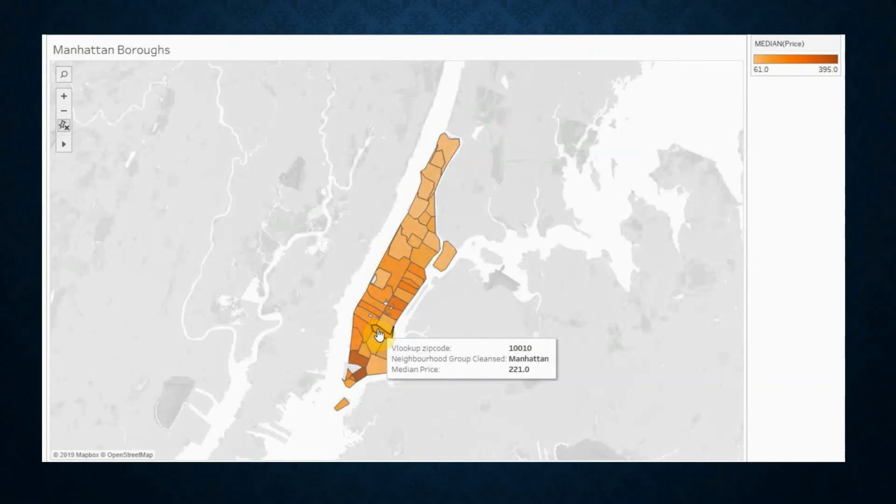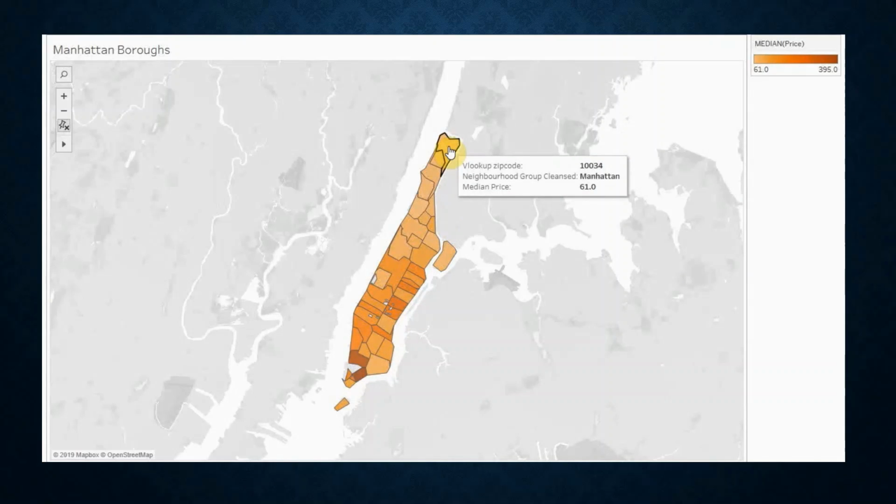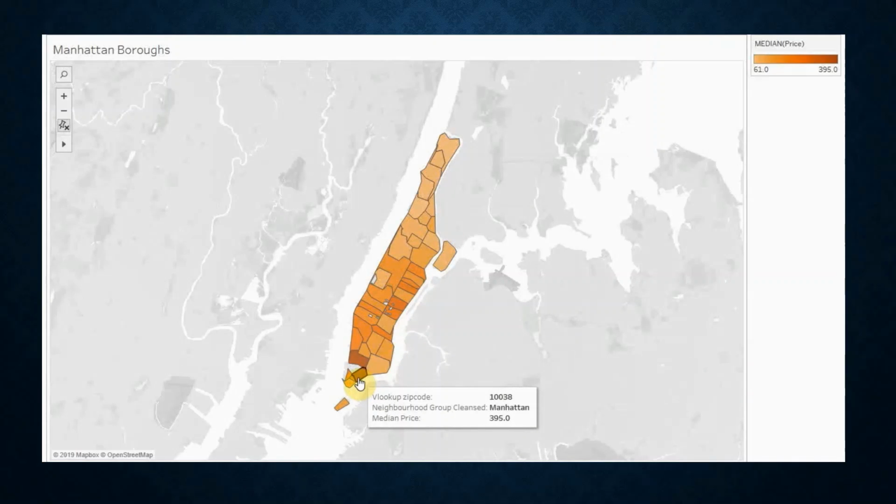This could be because the land area in Manhattan is smaller and it is densely populated, which leads to limited space available to people, and so the listing prices are more expensive in comparison to Brooklyn. As you can see, the highest median price in Manhattan is $395, whereas the lowest median price is $61 in Inwood. These should also be in dollars.